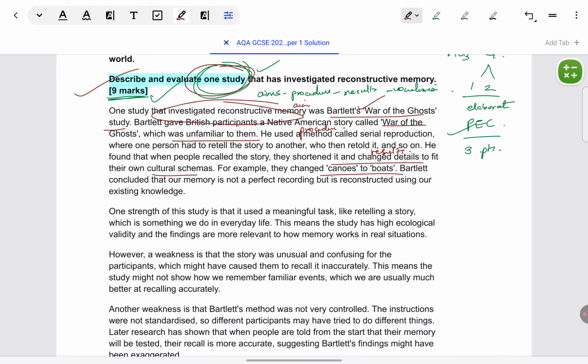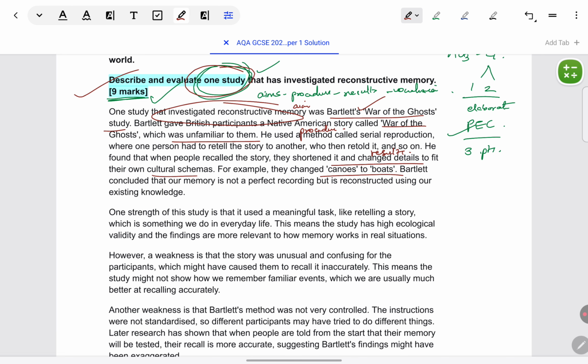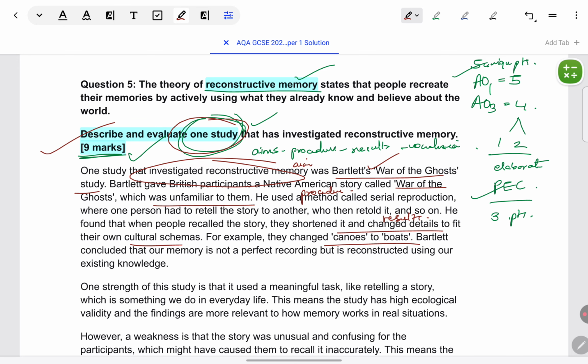So that shows memory is reconstructive. Don't be too general about the points. Be specific. A specific example here is, instead of canoes, they said boats, which shows that they were reconstructing. Whatever was more relevant to them, they were able to remember, rather than the cultural element of the study. So make sure you give specific examples from what you've learned in War of the Ghosts. It's a key study. You should have learned it thoroughly.